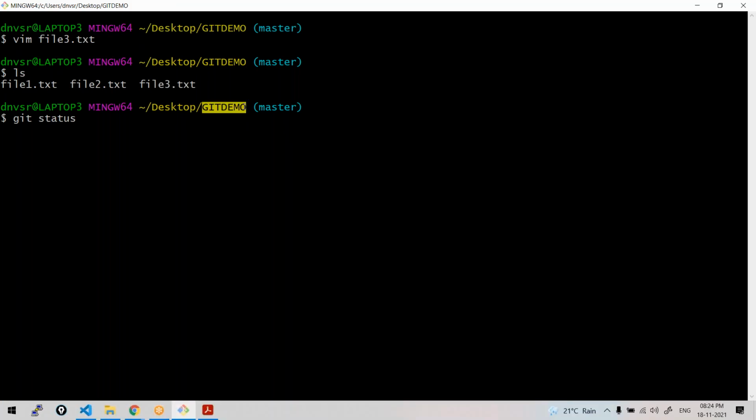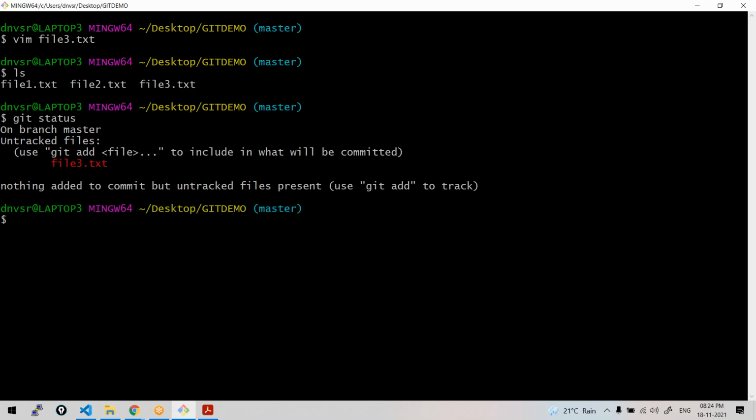Of course, it is in the Git demo. Okay, Git demo is my working directory. The same Git demo can be called as a local repository. Right now, the file is in the working directory. I'm just doing it for another file to show you another scenario. So just let us add it.